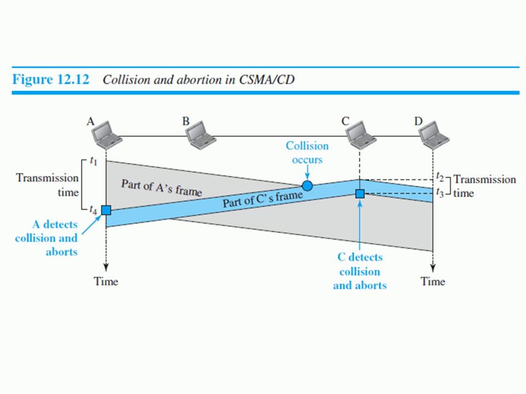So the same thing is explained here. By this figure you will easily come to know what exactly is happening. This figure shows the collision and abortion in CSMA/CD. The same example is considered: at time t1, A starts transmitting data. Since C is unaware of the other stations, it just senses the state of the medium, whether it is free or busy. At time t2, C finds it free, so it also starts sending data.